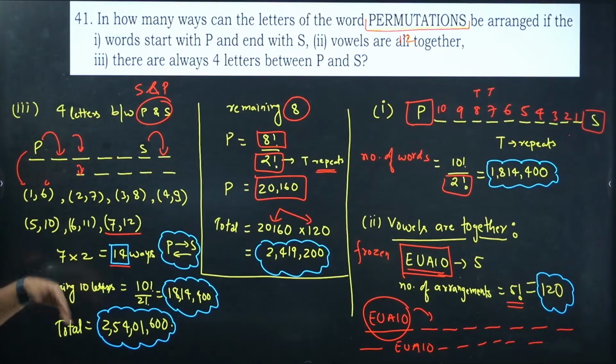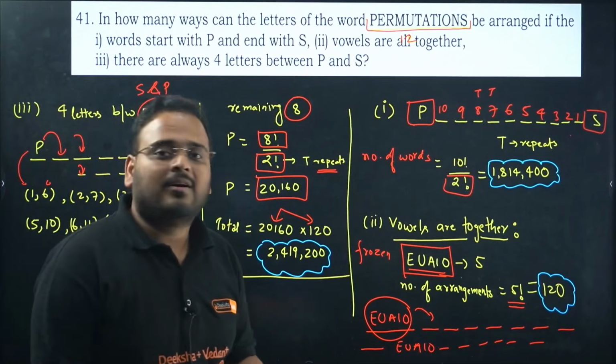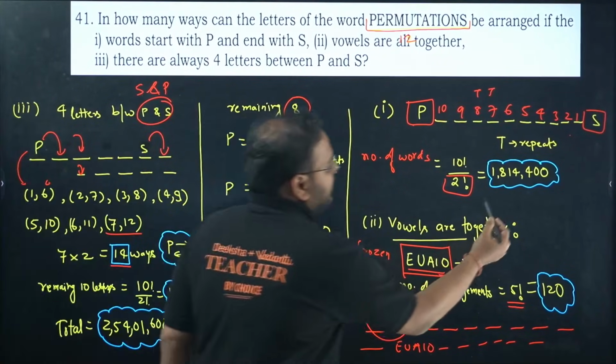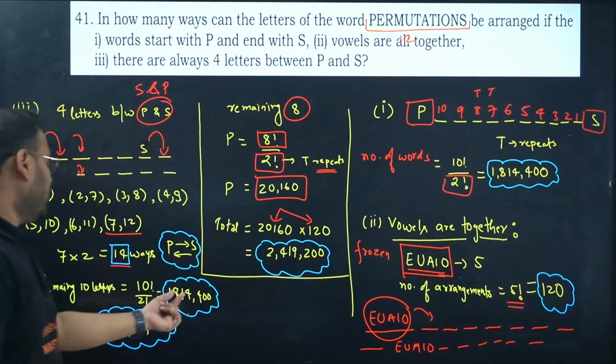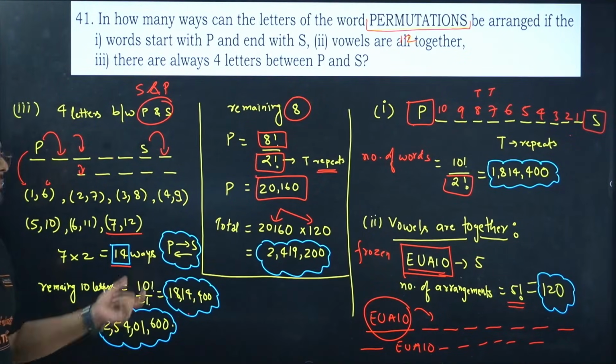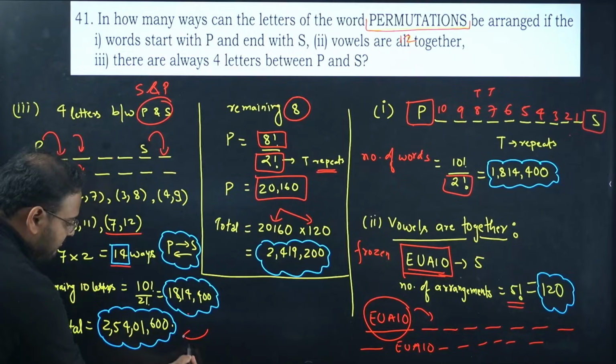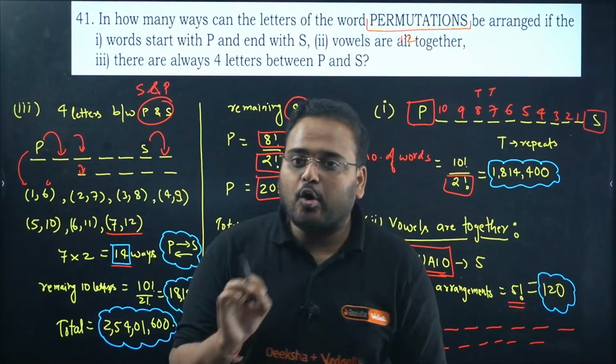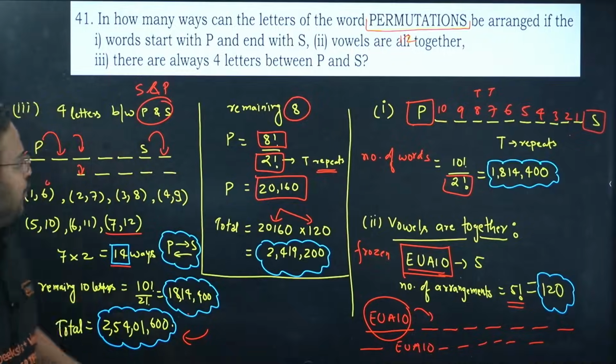Now what is the remaining letters? Again we have 10. In that we have 2 repetition. It becomes same value as this one. 1814400, 1814400. Multiply that with 14, you get this as the final answer for the third part. Is it clear now? Clear or not? Yes. Moving on.